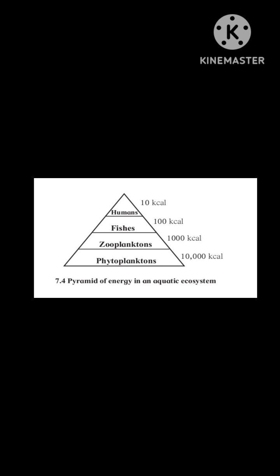They gain 1,000 kilocalories, zooplanktons are eaten by fishes, which consume 100 kilocalories of energy, and the apex, that is human, has only 10 kilocalories. That means it goes on decreasing from base to apex.